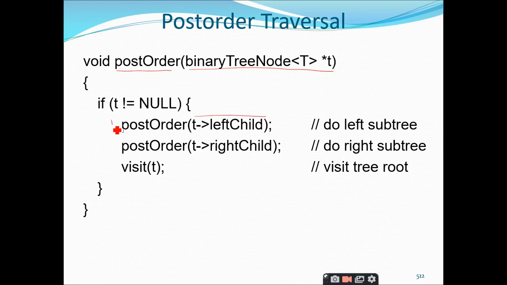So I am going to call the post-order traversal recursively to traverse the left subtree. After traversing the left subtree, I am going to traverse the right subtree, right? So once I traverse the right subtree, I am just visiting the root node. So the first step is to traverse the left subtree, the second step is to traverse the right subtree, and printing the root node is the third step.